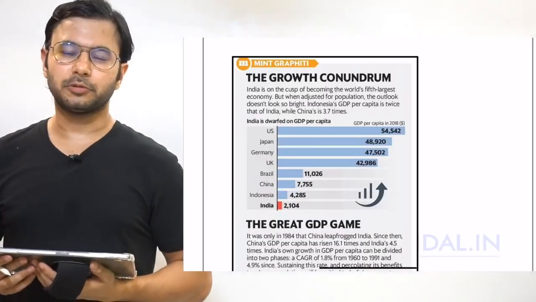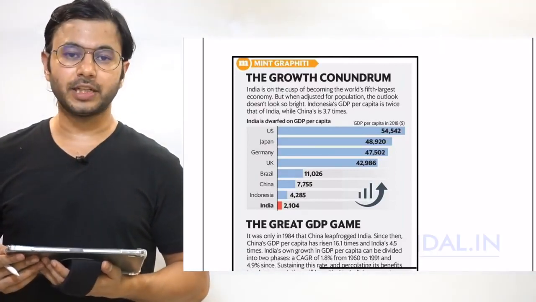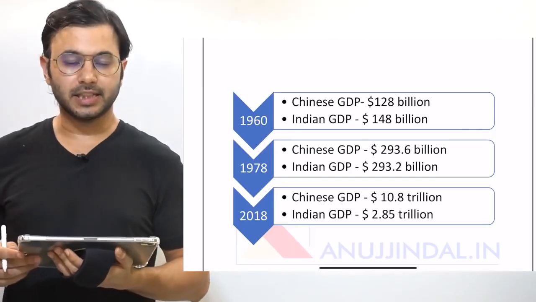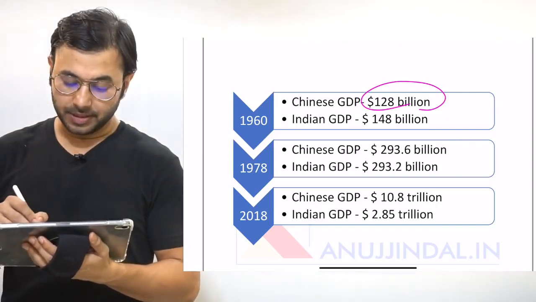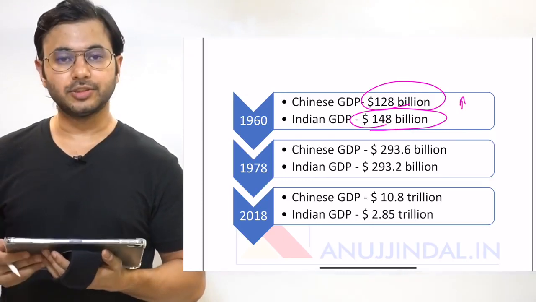We often compare ourselves with China. But do you understand why the Chinese economy is 4 times the Indian economy? Has it always been like this? Let us understand. In the year 1960, Chinese GDP was 128 billion US dollars. Indian GDP at that time was 148 billion dollars. That means higher than Chinese GDP.